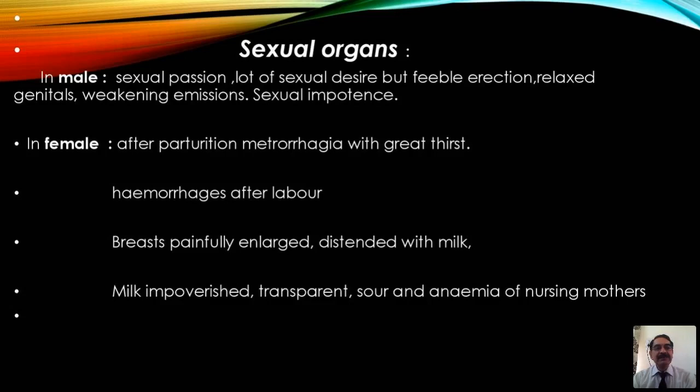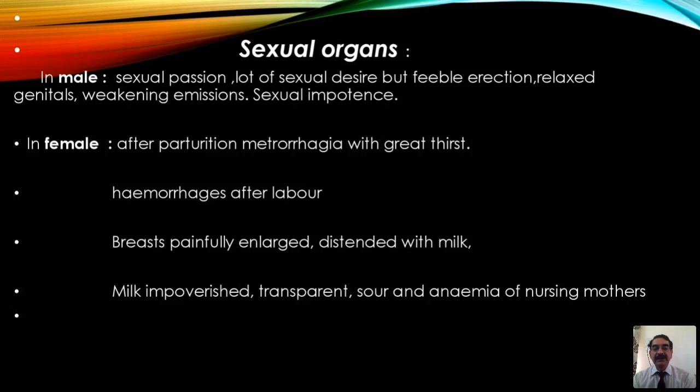And in the female, after parturition, metrorrhagia with great thirst, hemorrhages after labor, breasts painfully enlarged, distended with milk. See, milk impoverished. This is one of the specific things we see in acetic acid, where it has changed its nature.